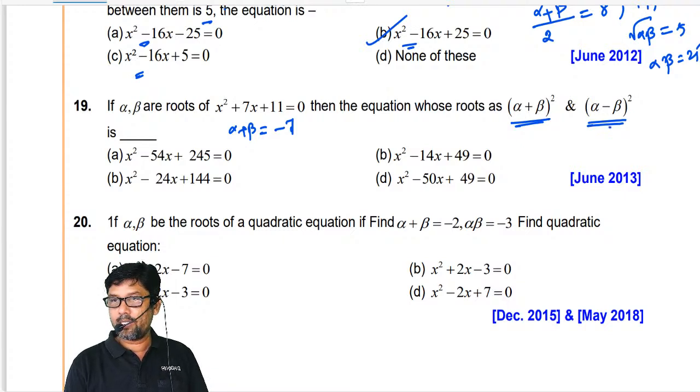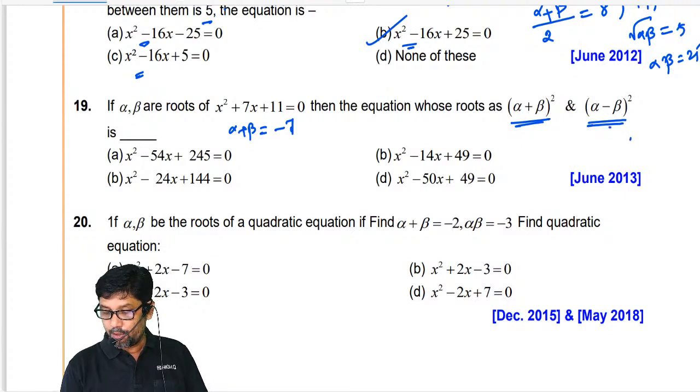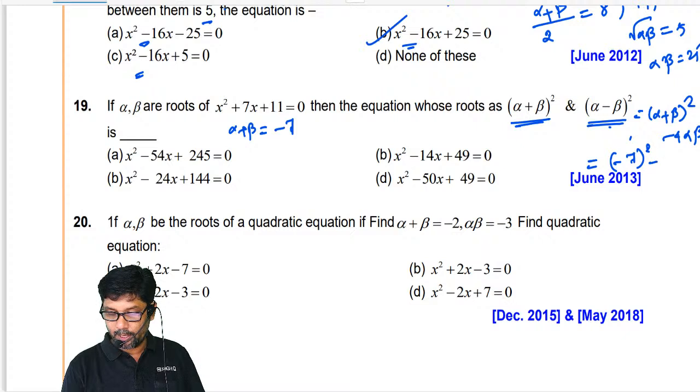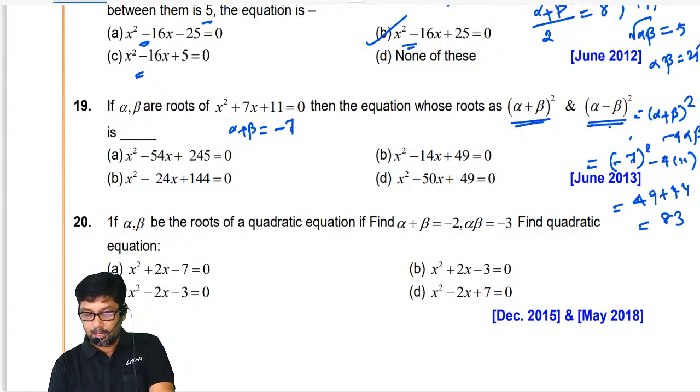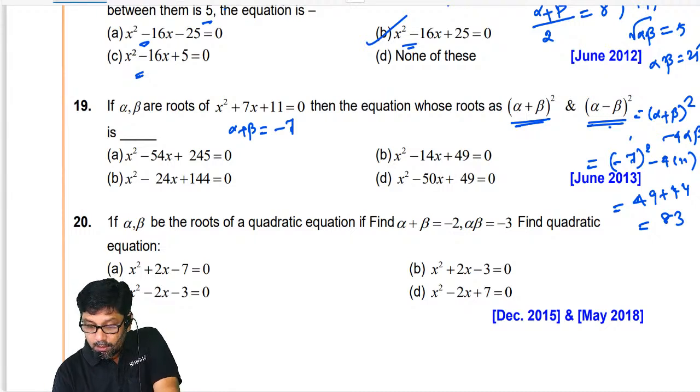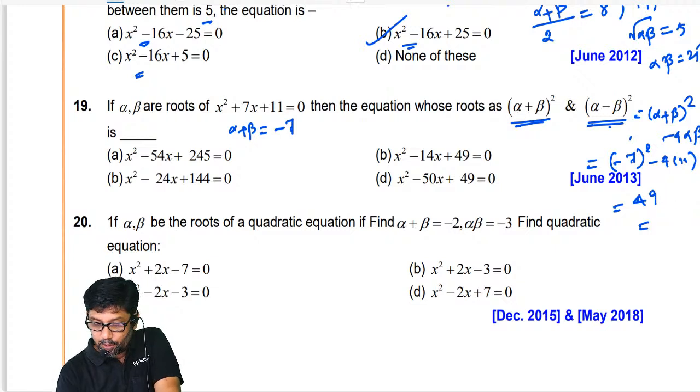But I need to find alpha minus beta the whole square, which is alpha plus beta the whole square minus 4 alpha beta. That is minus 7 the whole square minus 4 into 11. What exactly are we going to get? 49 plus 44, what is it? 83? Oh, minus 44, sorry. 49 minus 44 is what?